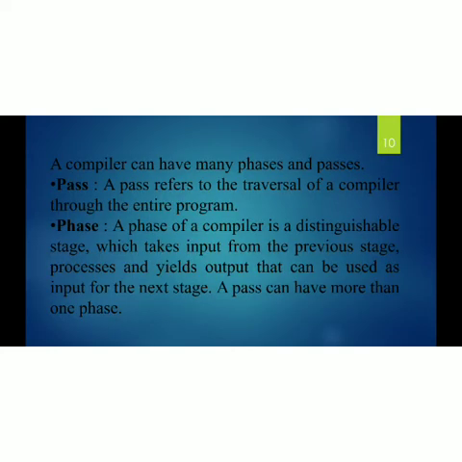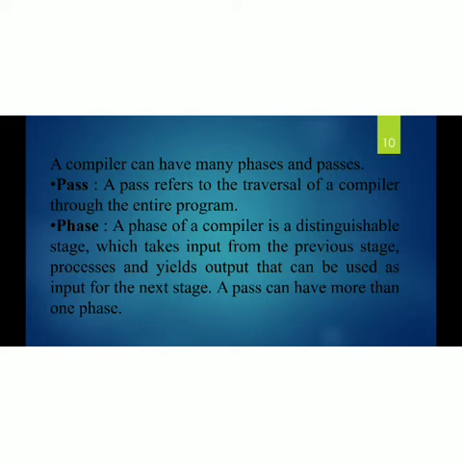Next, a compiler can have many phases and passes. A pass refers to the traversal of the compiler through the entire program. A compiler is sometimes referred to as a single pass compiler or multi-pass compiler.